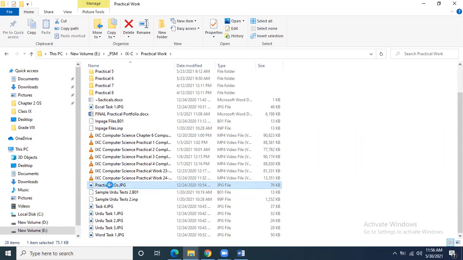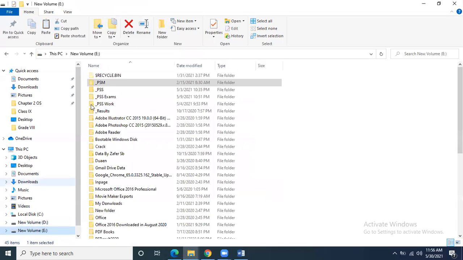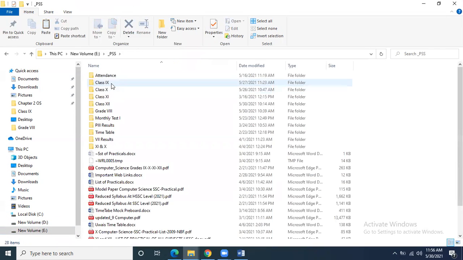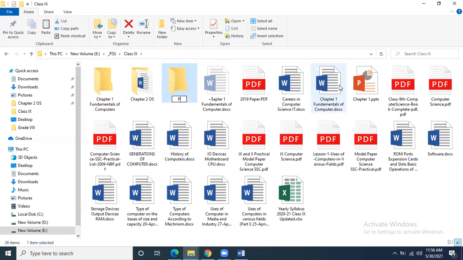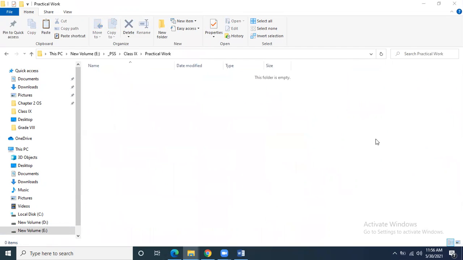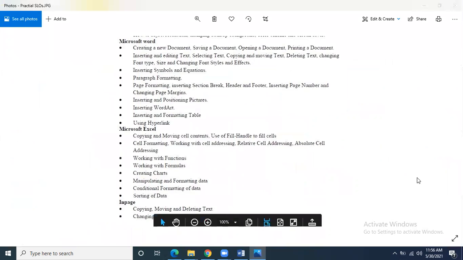These are the practical SLOs. If you go and see the practical SLOs, you will see that in Microsoft Word, creating a new document, saving a document, opening a document, printing a document. Okay. So I have also explained how to create, how to save, how to open, how to print.